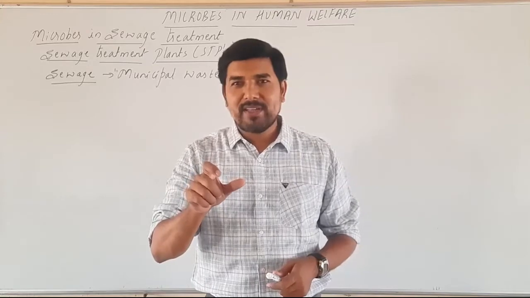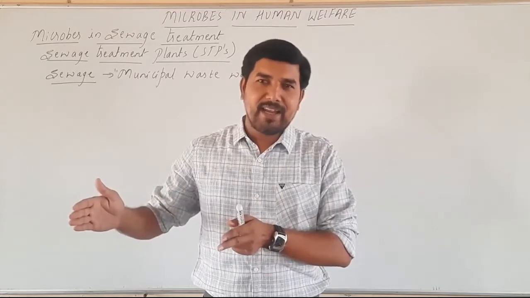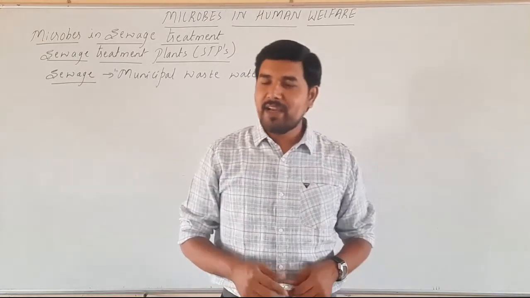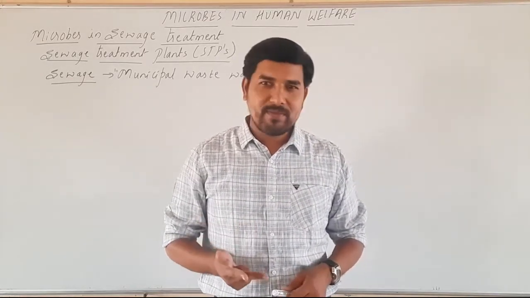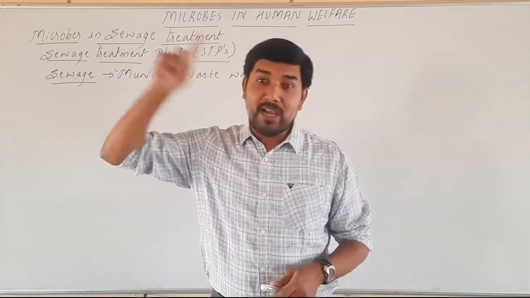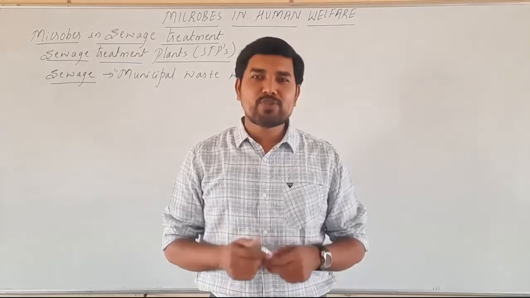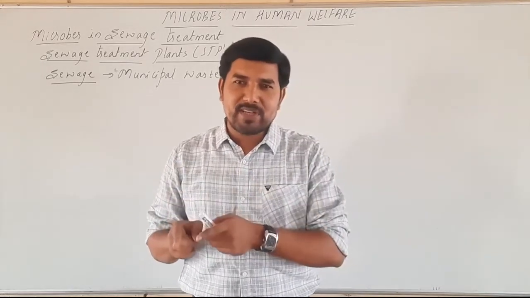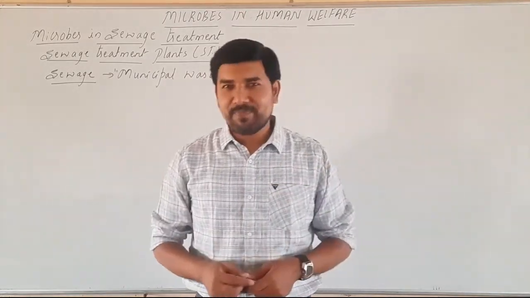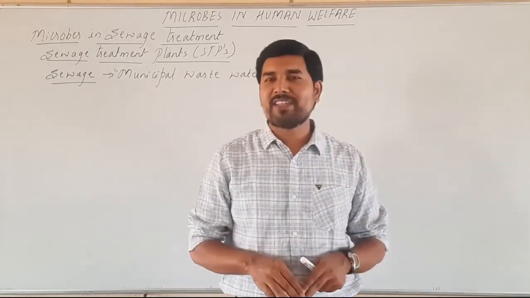This sewage water is generated in less quantity in the villages. If we come to the cities, it is generated in a little bit more quantity. If we go to the metropolitan cities like Mumbai, Chennai, Bangalore, Delhi, Gujarat, the sewage water produced is in large quantity, in terms of millions of gallons of liters. So how should it be disposed? If the sewage water is let into aquatic water bodies, it leads to death of aquatic life like fishes and other organisms, due to lack of oxygen.